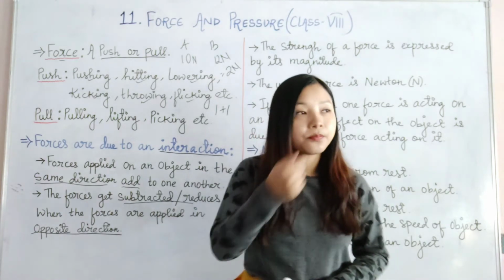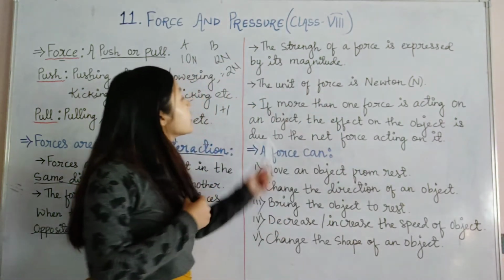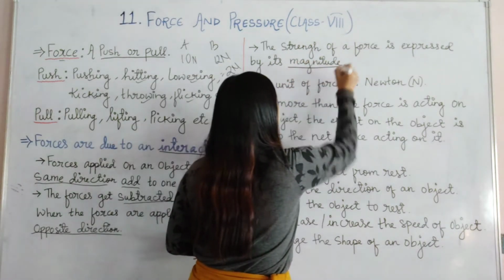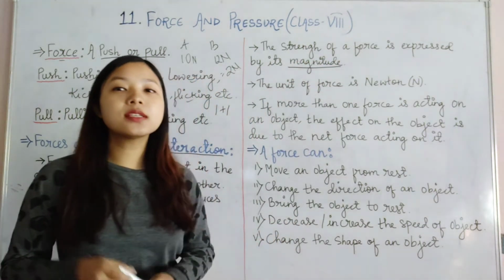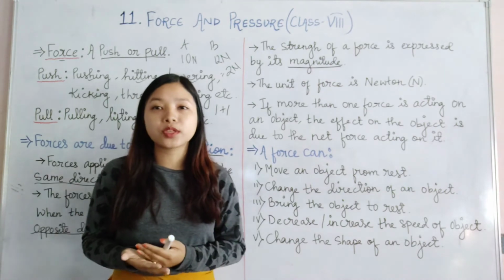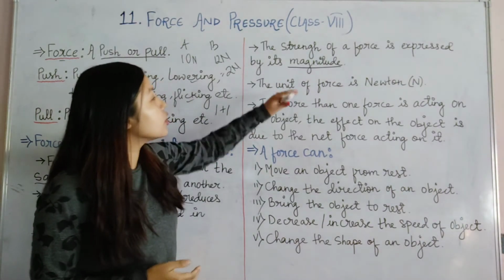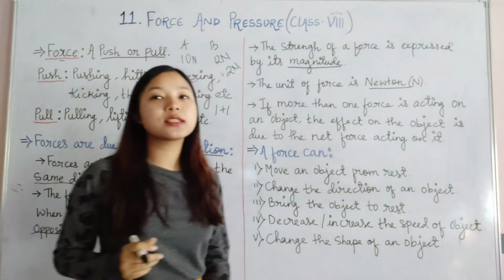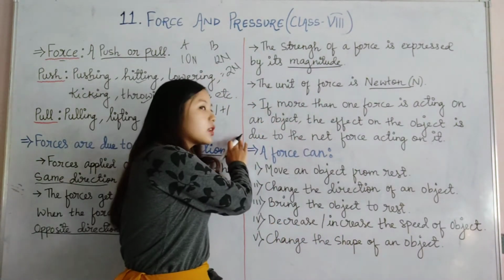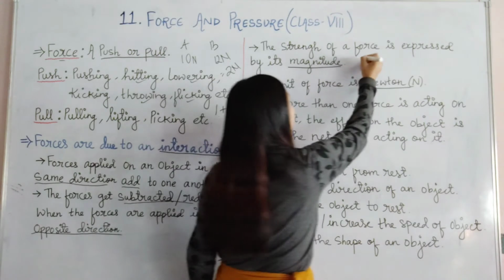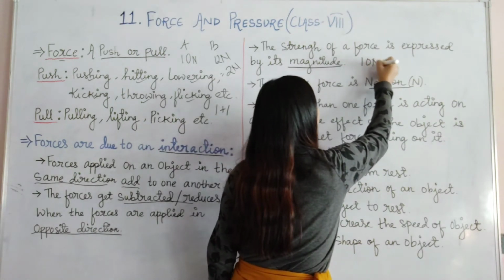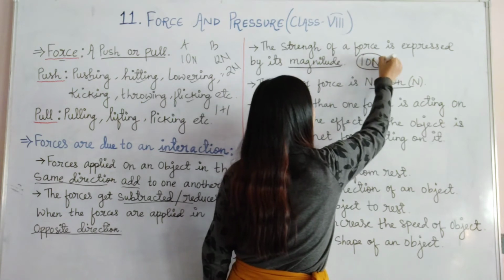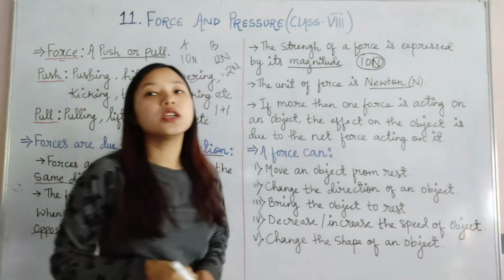Now, here you see the strength of a force is expressed by its magnitude. The strength of the force can be expressed by its magnitude, and the unit of force is Newton. That means if, let's say, I am pushing this board with the force of 10 Newton, this is the magnitude where N, Newton, is the unit.